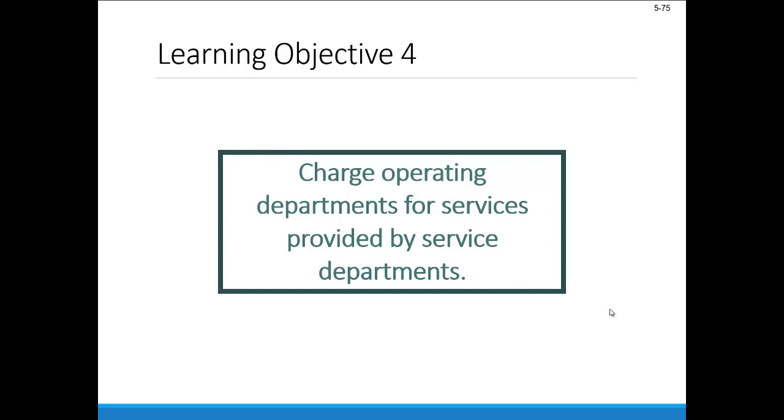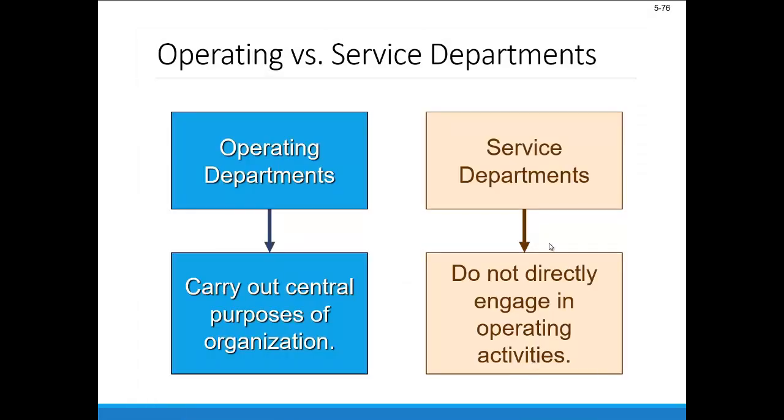So just as we have internal transfers for products, we also have internal provisions of services by service departments to other departments. So we want to work on some bill back concepts for that. Just to separate or define real quick here, an operating department is any department that carries out what we call the central purpose of the organization. So actual production and sales and things like that. Service departments are not directly engaged in those operating activities, also called support departments in a lot of cases, right? They're providing support or service to all the different operating departments to allow them to carry out their central purposes.